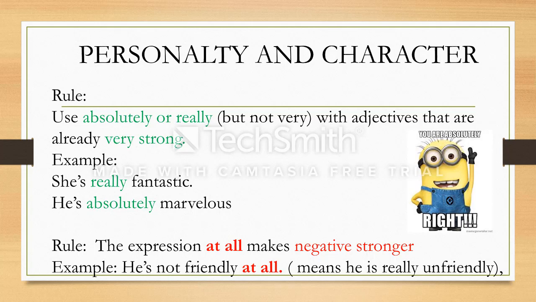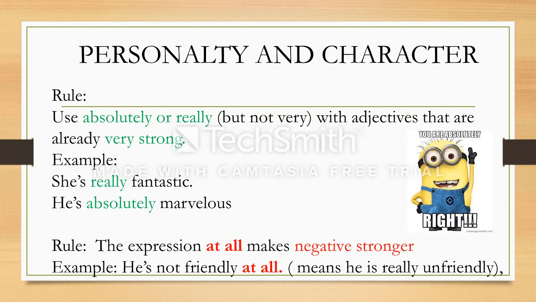Now there is a second rule here that talks about negatives. When we use the expression at all, it makes a negative adjective or adverb stronger. For example, he's not friendly at all, which means the person is really unfriendly.